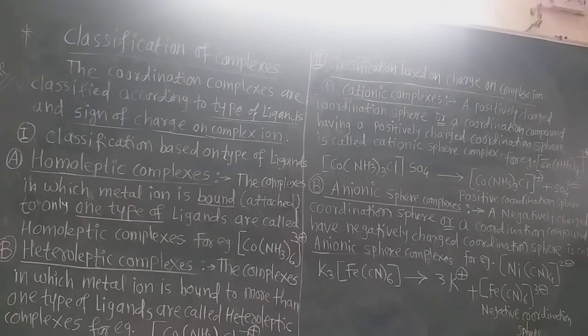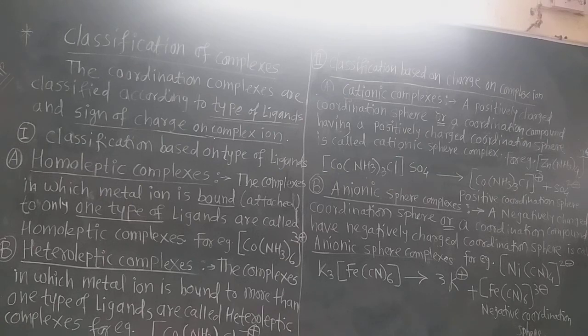Now, if the metal ion in the complex has all the ligands of the same type, or only one type of ligand, then such complexes are called homoleptic complexes.